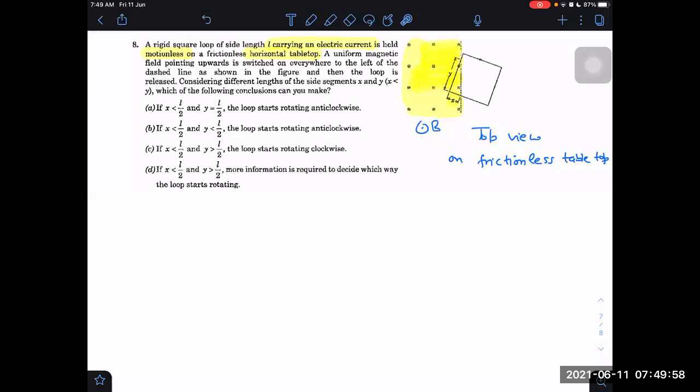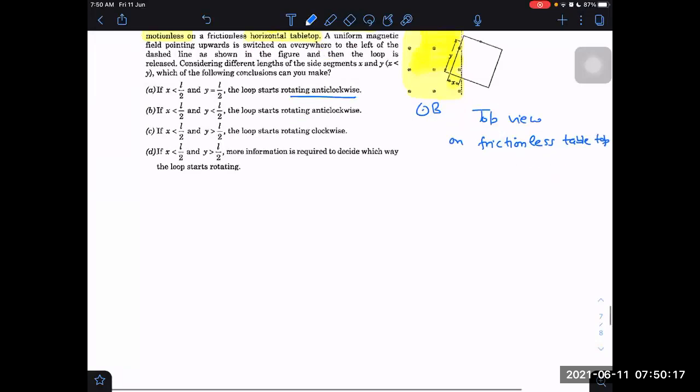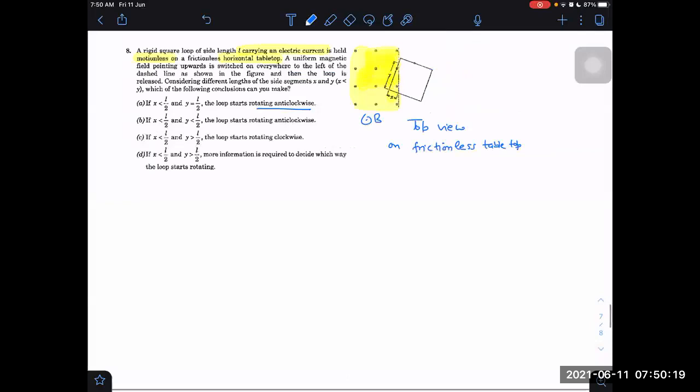Next, consider the torque on that loop with different lengths. x is always less than y. Whatever x and y are, we don't know, but x is always less than y. Which of the following conclusions can we make? Since they are asking whether it will rotate clockwise or anti-clockwise, we will have to write the equation of torque.